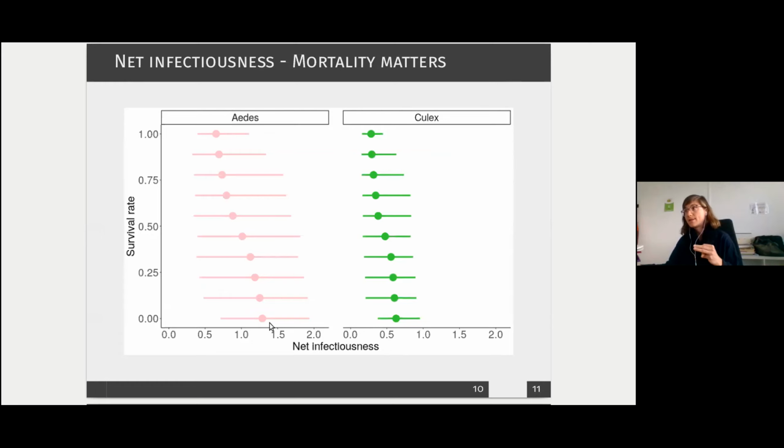In the original data set, we had 10 lambs out of 16 who died. Here you can see, at the top, they all survive, and at the bottom, they all die. You can see actually that the lambs who die from the infection are more infectious than the surviving ones. This is quite interesting because despite their reduced lifespan, they could potentially infect more mosquitoes on average. And you can also see the difference between the Aedes and the Culex vectors.